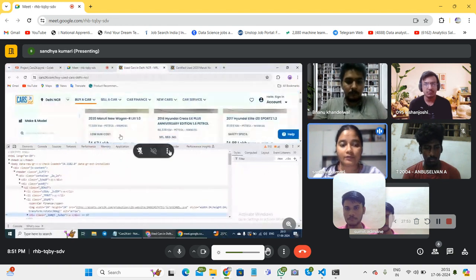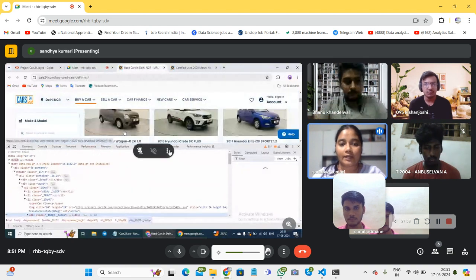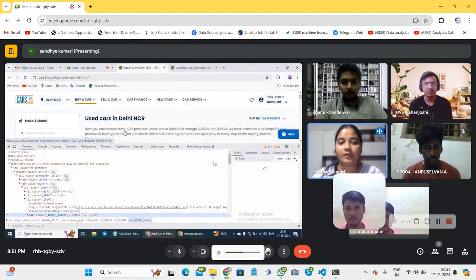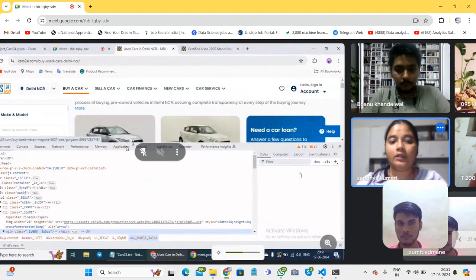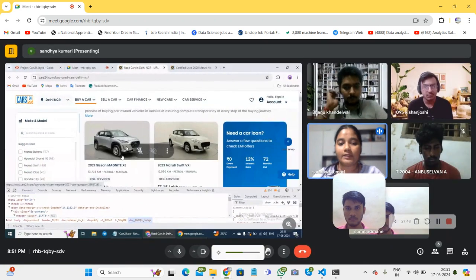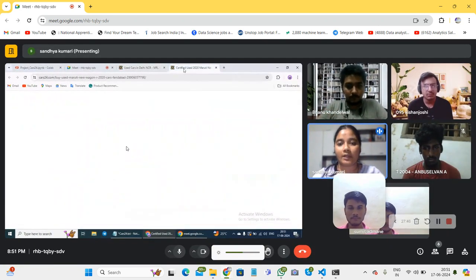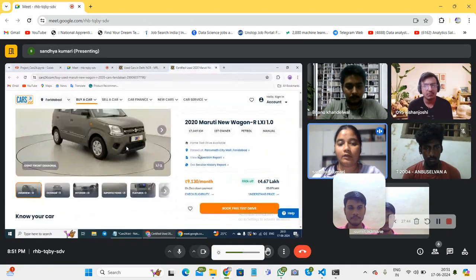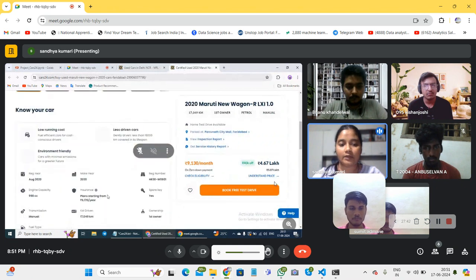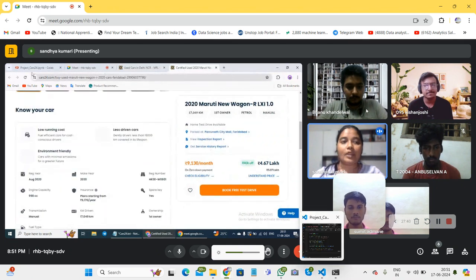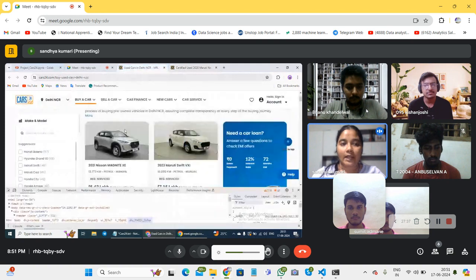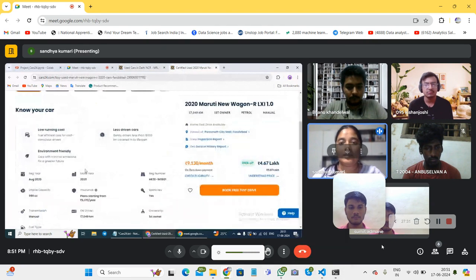To extract the links, the problem we were facing was that the data we required was not present on the first page, but on the next page. When you click on this, all the data we required was there. So what we did is we took the links of each car from here and made a list out of it, and then we hit the links in that list and scraped the data from there.